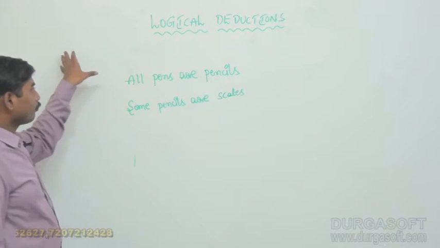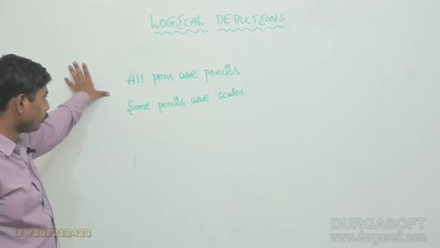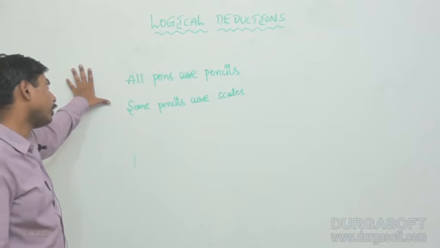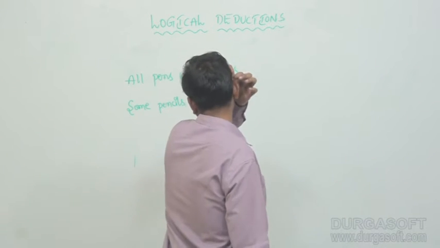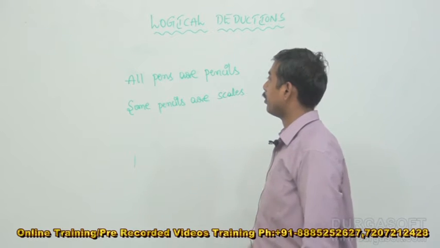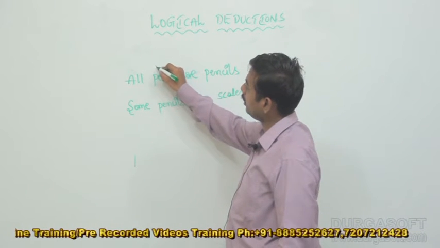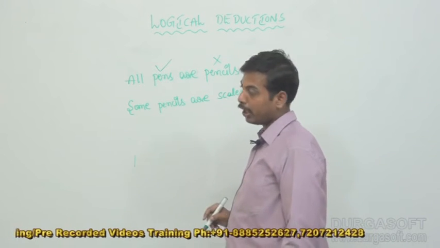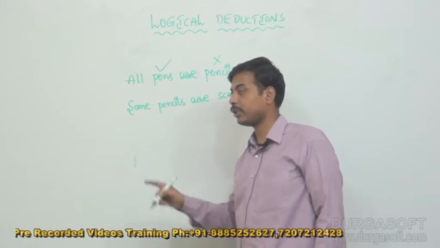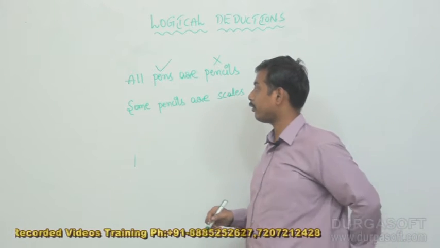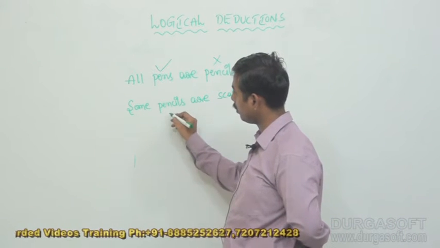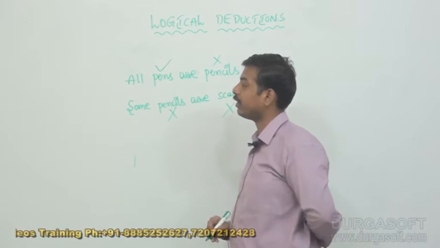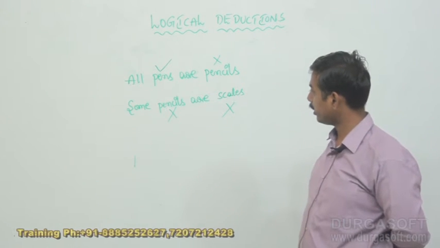So already we know the first statement is a universal affirmative statement and the second statement is a particular affirmative statement. In the universal affirmative statement, the subject is pens, which should be defined very well. The predicate is pencils, which should not be defined. And in the particular affirmative statement, the subject is pencils, which should not be defined, and the predicate is scales, which also should not be defined. Let us make a point out here.